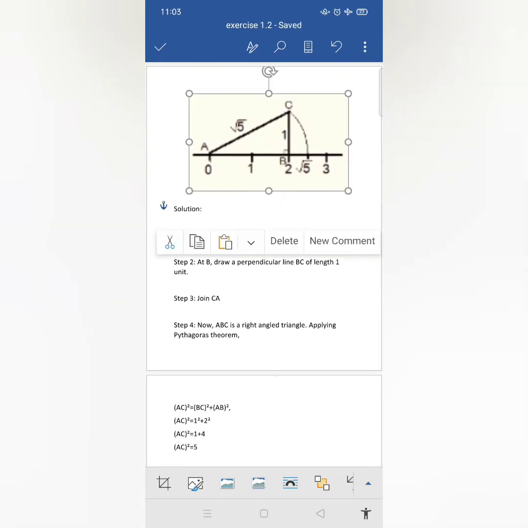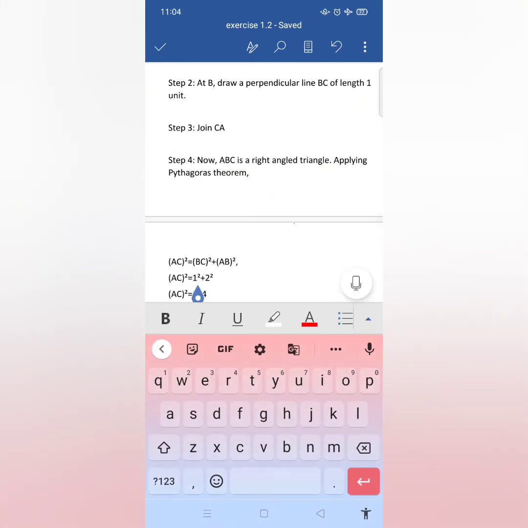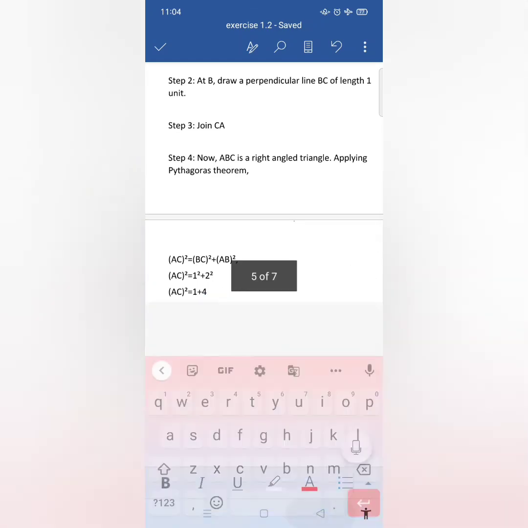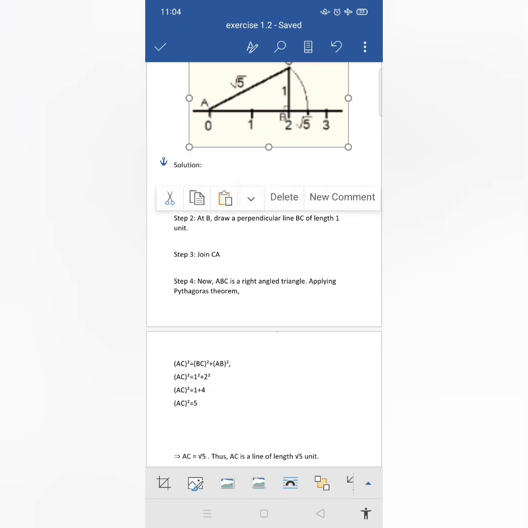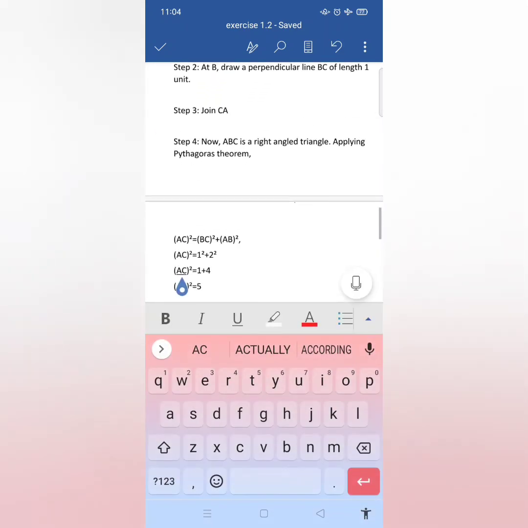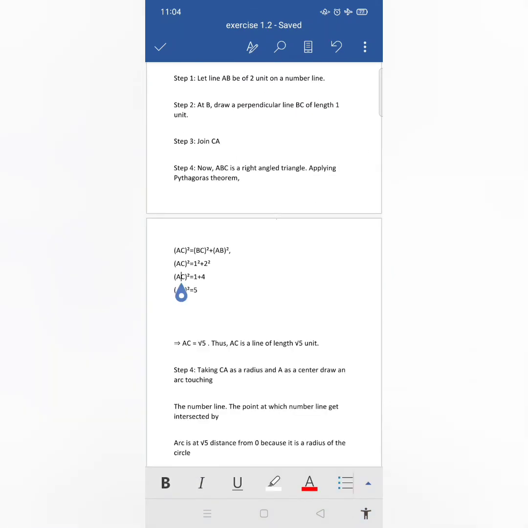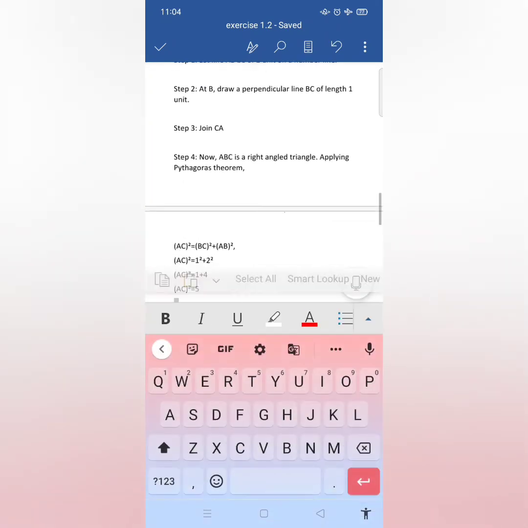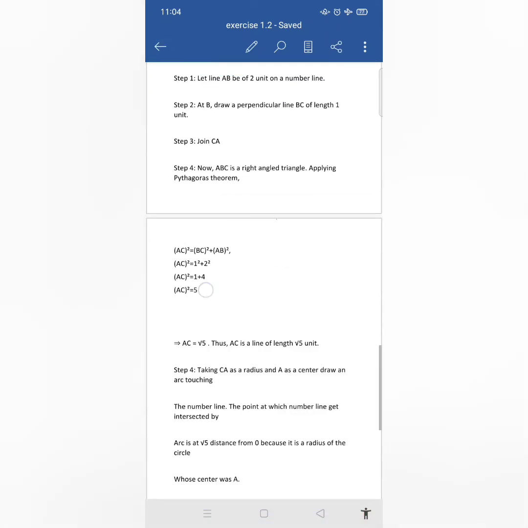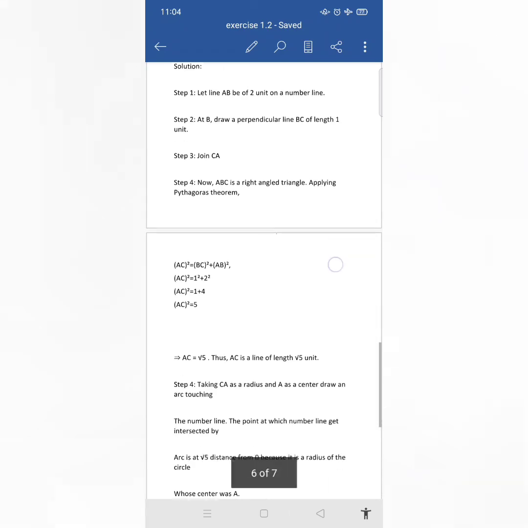AC square is equal to the value of BC, which is 1 unit, so I have written 1 square, and the value of AB is 2 units, so I have written 2 square. Therefore AC square is equal to 1 square, which is 1, plus 2 square, which is 4. Therefore AC square is 5. If the value of AC square is 5, we can easily write that AC is equal to root 5. Therefore AC is a length of root 5 units.